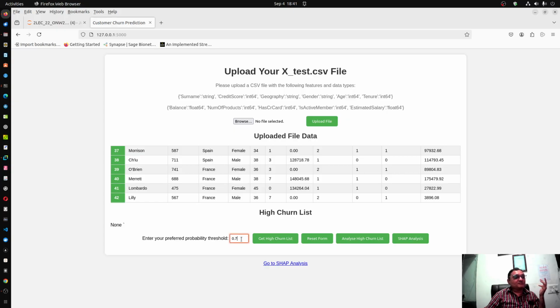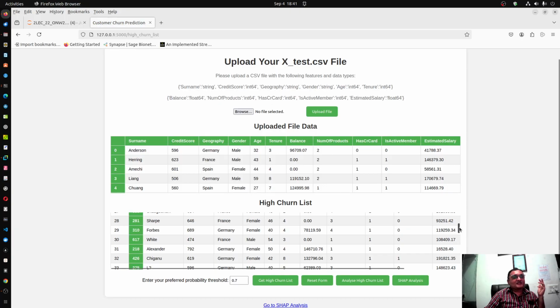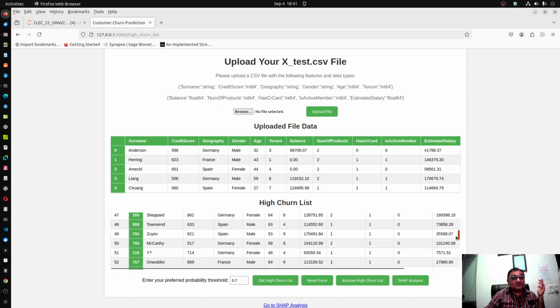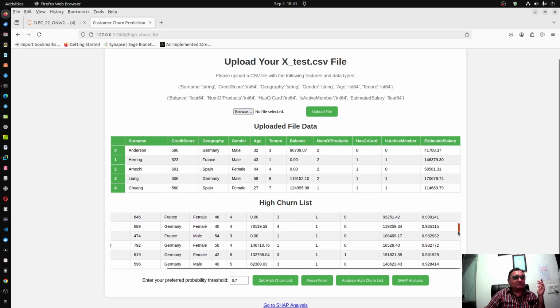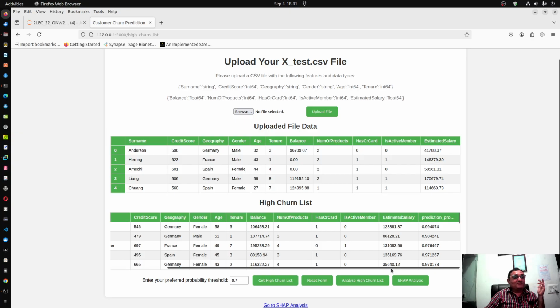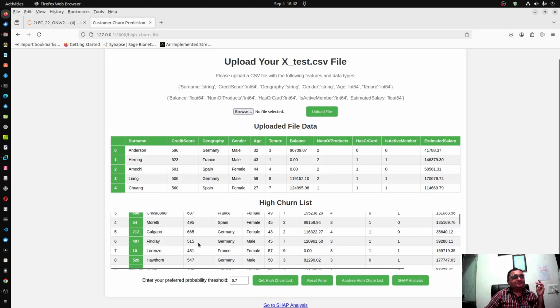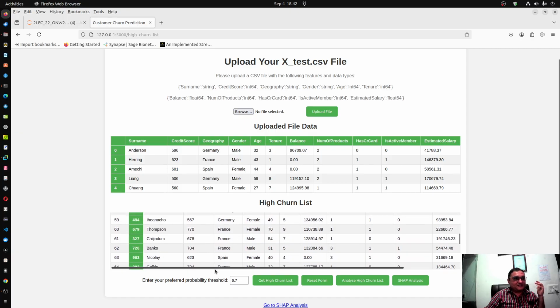Here I can choose some threshold. I am keeping 0.7 and I am developing the high churn list. So these are all the customers who have more than 70% probability of going to a competitor bank. So the bank must offer them some discount, some offer, maybe some lower rate loans, or maybe other things. The bank may send its relationship manager to call them and ask them, are you having any problem with our bank's services, and so on.